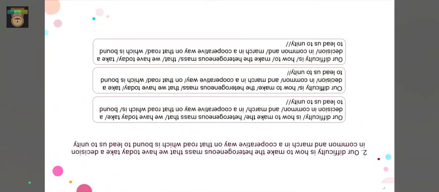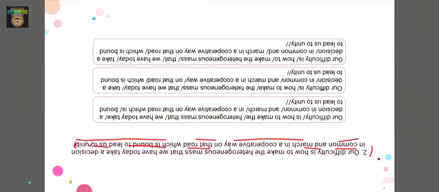So in the second slide we have a sentence again, and we have to figure out the appropriate pauses for this sentence. So we have the sentence: our difficulty is how to make the heterogeneous mass that we have today take a decision in common and march in a cooperative way on that road which is bound to lead us to unity. So we have to figure out the appropriate pauses.